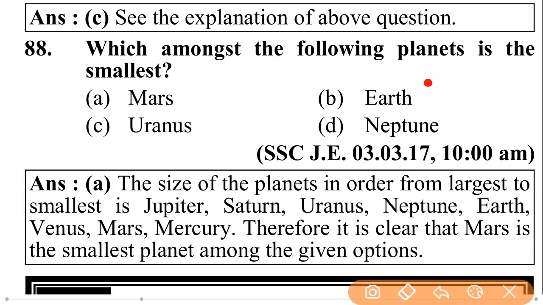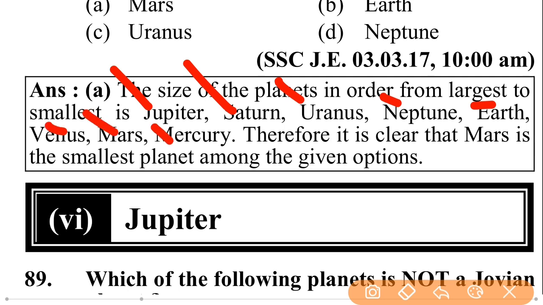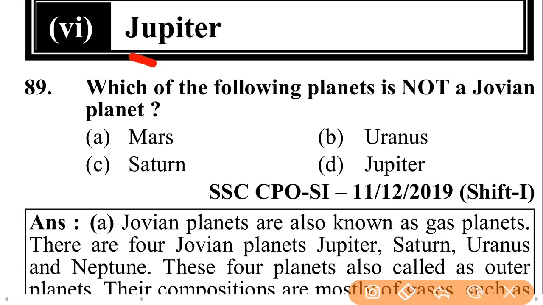Which among the following planets is the smallest? Mars, Uranus, Earth, Neptune. That is Mars. The size of the planets in order from largest to smallest is: largest is Jupiter, then Saturn, then Uranus, then Neptune, then Earth, then Venus, then Mars, then Mercury. Therefore, it is clear that Mars is the smallest planet among the given options. Jupiter.